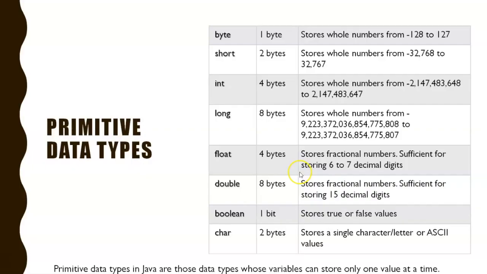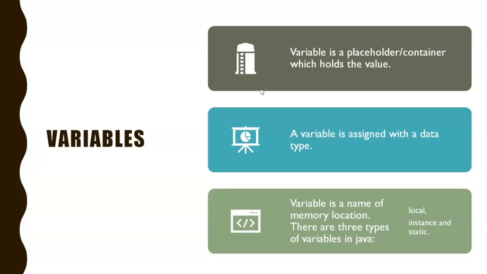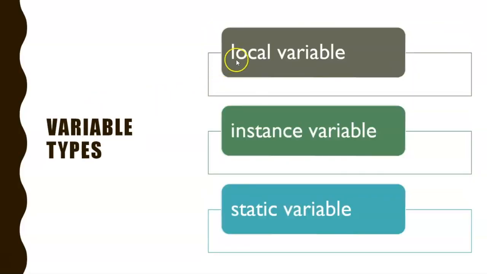In the previous example, whenever you mention int x is equal to 4 or int x equal to 10, an integer always takes 4 bytes of memory. If I create two variables, then your program is taking 8 bytes of memory. All right, now let's see the difference between local variable, instance variable, and static variable.